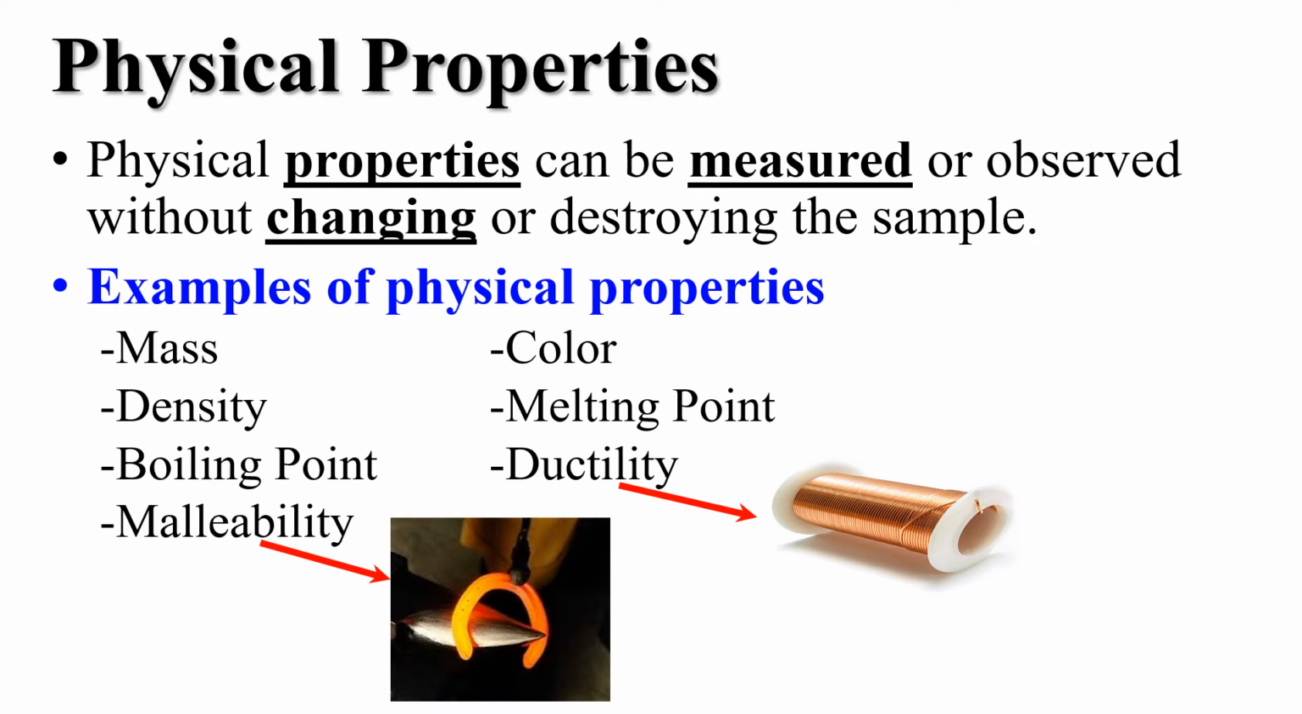Malleability is an example of a physical property. If I have a piece of metal and I bend it and shape it into a different shape, well, I still have that same metal. I haven't changed anything. All I've done is change its shape. So it doesn't change it chemically. So these are some examples of physical properties.